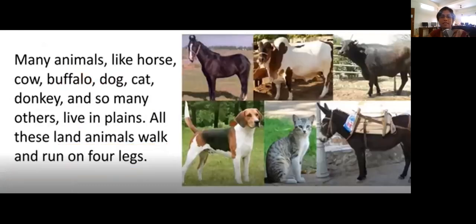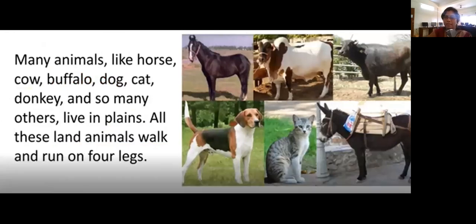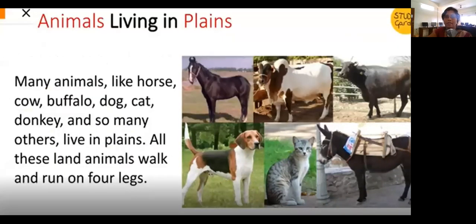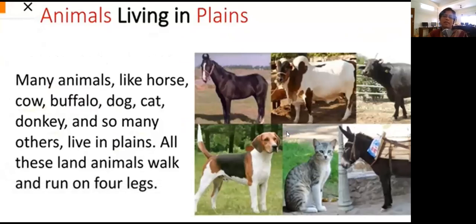Now let's see the animals which live on plains. Animals like horse, cow, buffaloes, goats, cats, donkeys, and so many others live on plains. All these land animals walk or run on four legs.